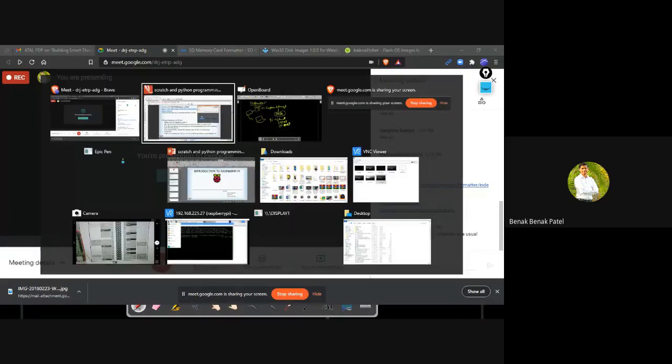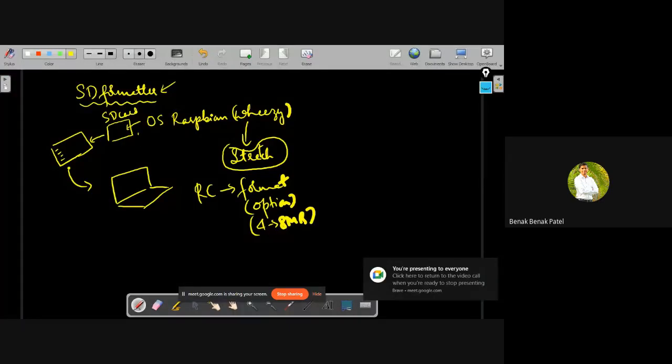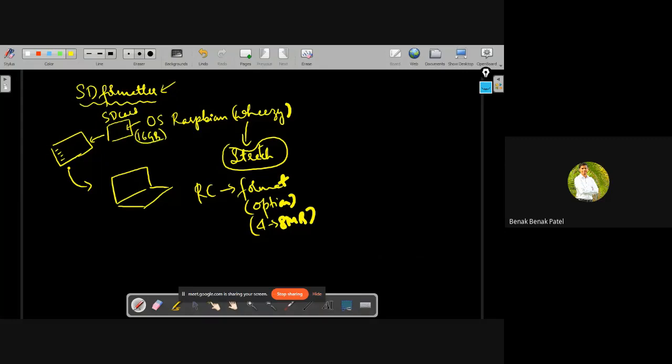Let's say your SD card is of size 16 GB, and let's say earlier it contained VZ OS. You have already burnt some VZ OS onto this, and you're trying to do the normal format. But it will ultimately show, right after formatting, that your SD card is only 4 MB to 8 MB, and you will think that it's of no use.